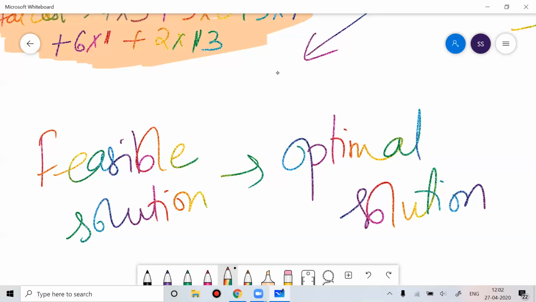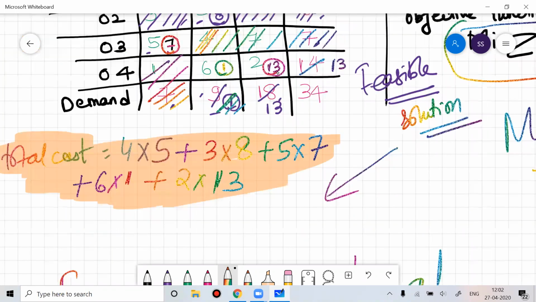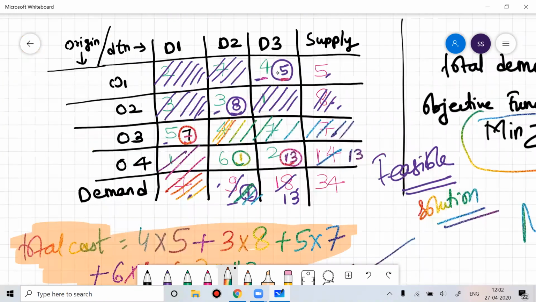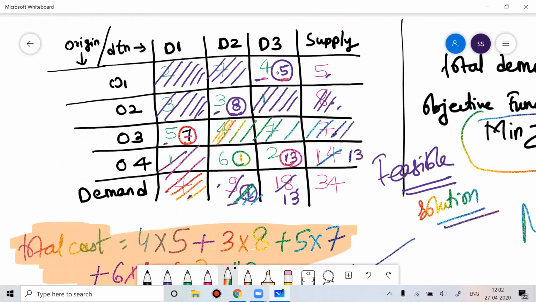How you can work on optimality, that is what we are dealing with here. The solution you got by randomly assigning values to variables, is it optimal? No, the solution is not optimal.